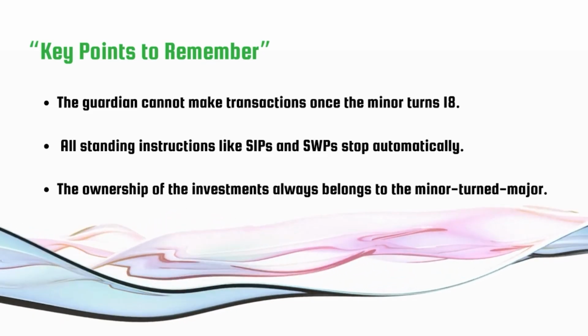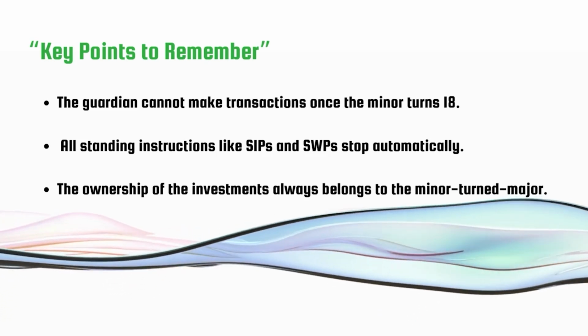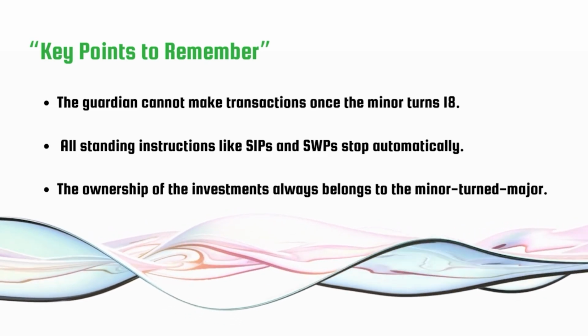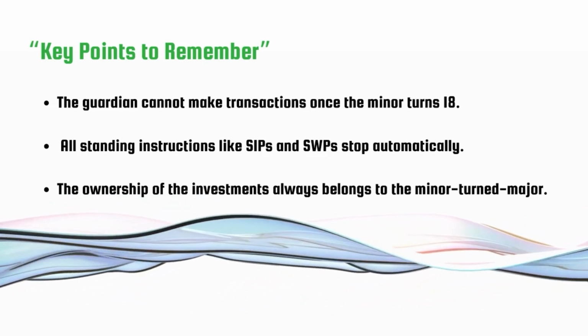Lastly, here are some quick reminders for you. The guardian cannot make transactions once the minor turns 18. All standing instructions like SIPs and SWPs would be automatically stopped. The ownership of investments always belongs to the minor turned major. So ensure these steps are completed as soon as possible to keep the investments accessible.